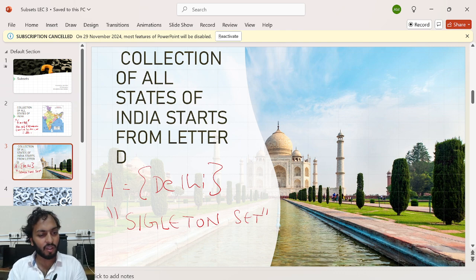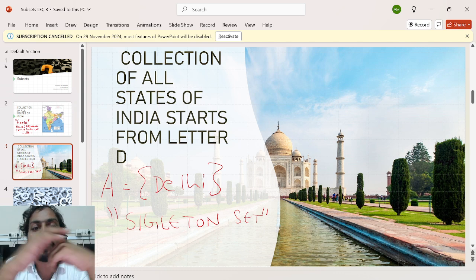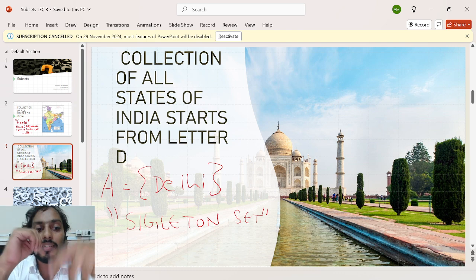Can I say this set, which I denoted by set A, the singleton set, is a smaller set than the previous set? Which set is larger? Obviously, the set of 26 elements is larger.